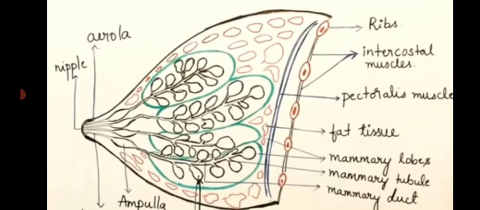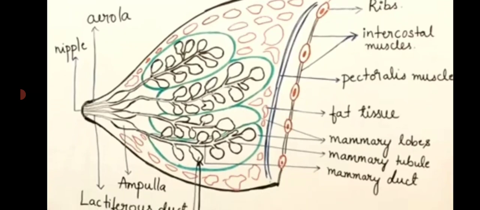The alveoli open into mammary tubules, and the tubules of each lobe join to form the mammary duct. The mammary ducts join to form the wider mammary ampulla, and the ampulla is connected to the lactiferous duct.